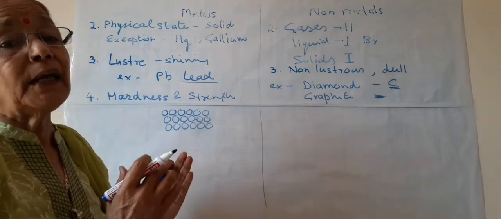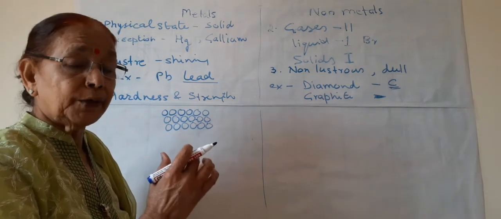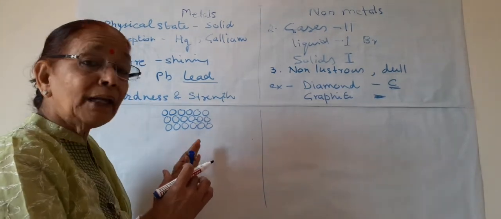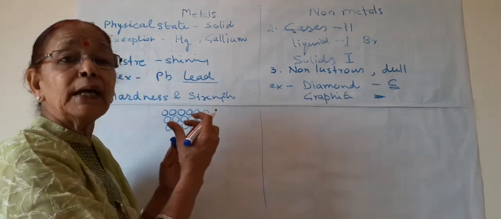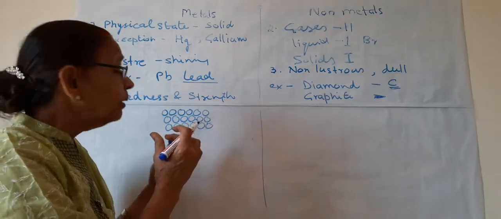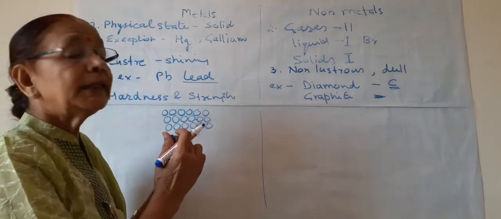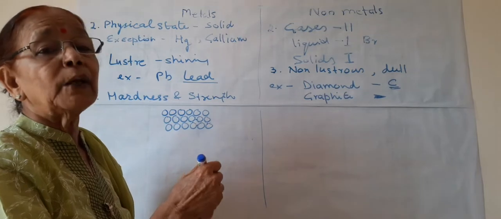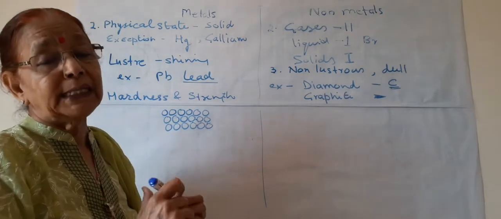We will study two more bonds, ionic bond and covalent bond. But this is the third type of bond, metallic bond, which is very strong, and it is in between the atoms of the metal. Due to this strong metallic bond, they are very hard, and they are quite strong, and they cannot be broken by force or hammering or anything.